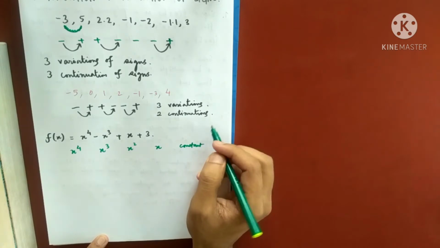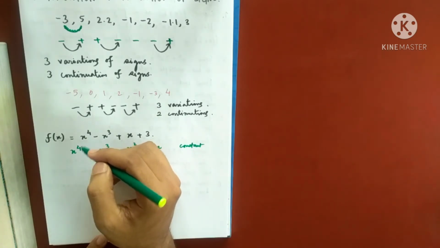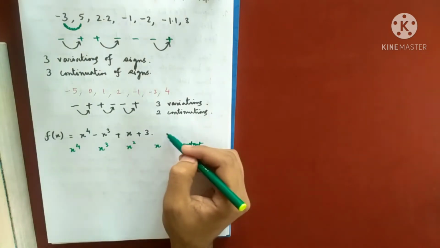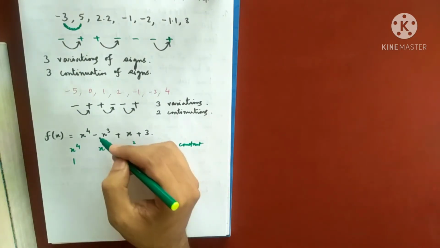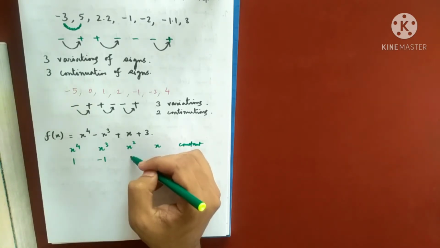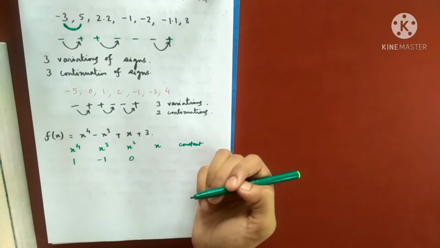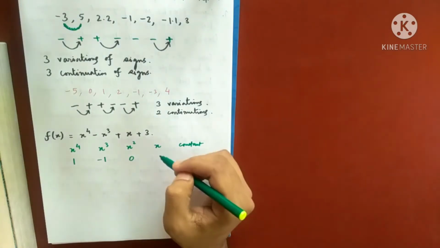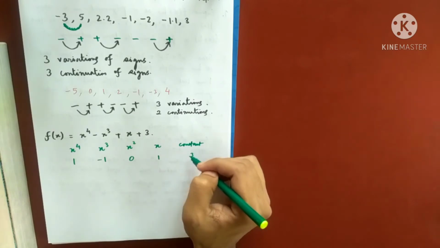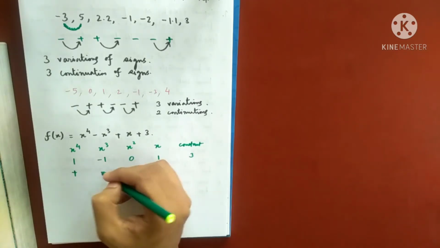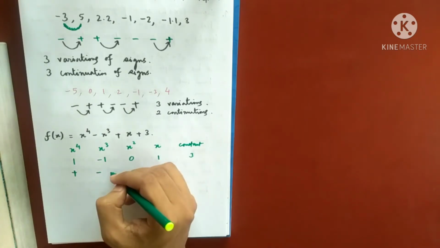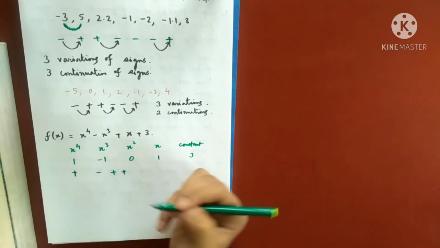What Descartes said is, you write down their coefficients. The coefficient of x to the 4 is 1, the coefficient of x cube is minus 1, the coefficient of x square is 0 because x square is not there, the coefficient of x is 1 and the constant term is 3. You write down their signs: plus, minus, ignore the presence of 0, plus, plus.